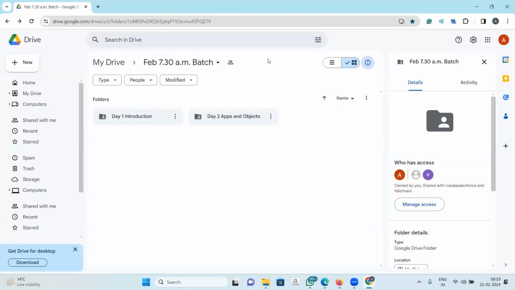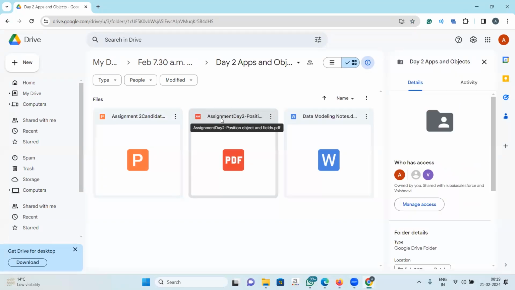Now here in your folder, I have added day 2 already with apps and objects, but for your assignment, you don't have to create the candidate and the position object. This we will do tomorrow. Your assignment for today is to only create an app, right? For those who have not created their accounts, you will create your accounts also.